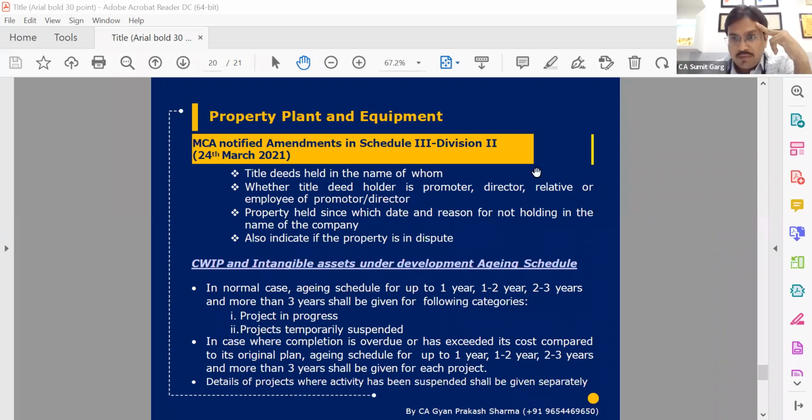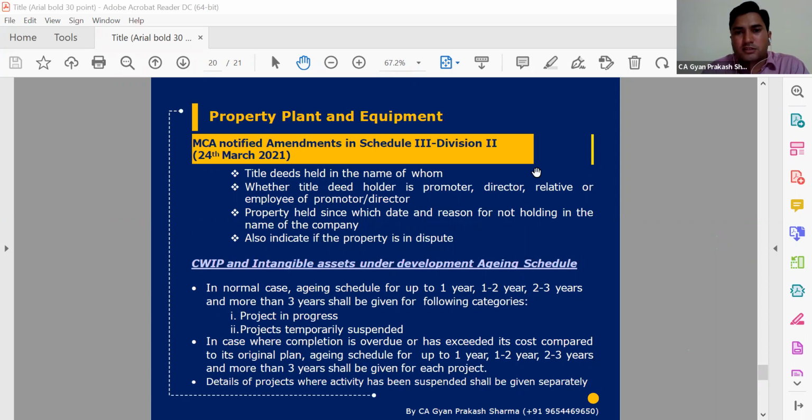Second query, what will be the treatment in case of asset purchase in cash in excess of 10,000 in case of partnership firm? Renu Gulati ji is asking. But in case of partnership firm, what will be the treatment in case of asset purchase in cash in excess of rupees 10,000 in case of partnership?